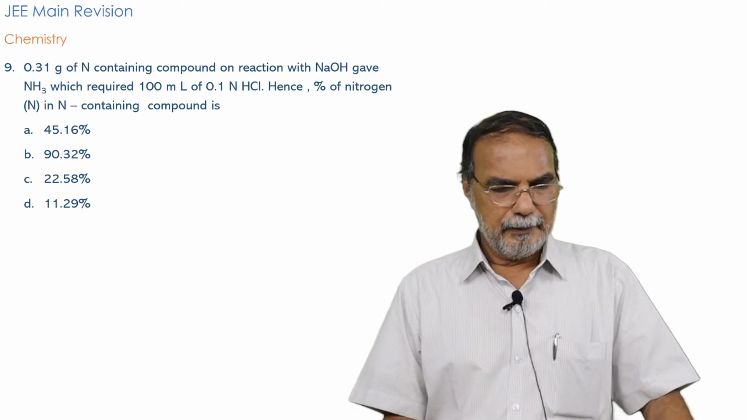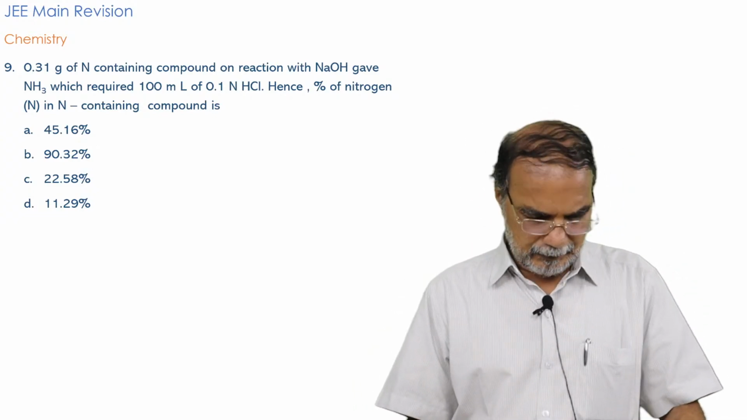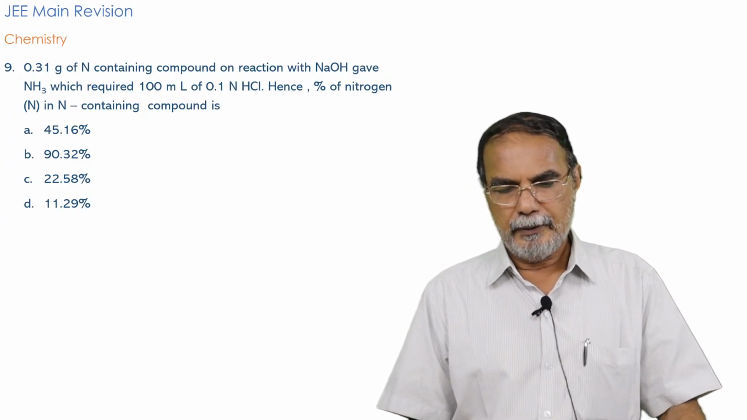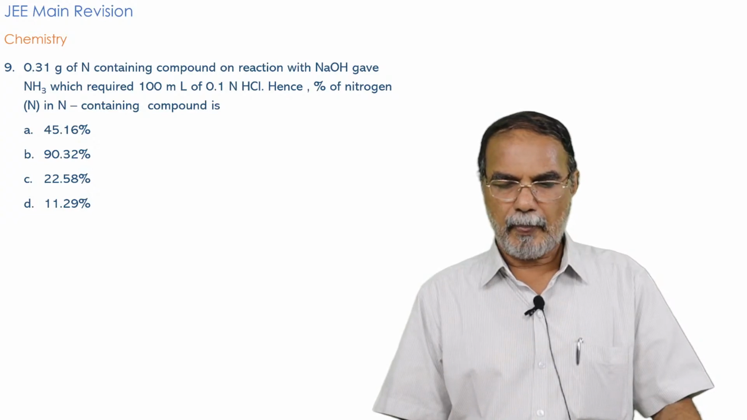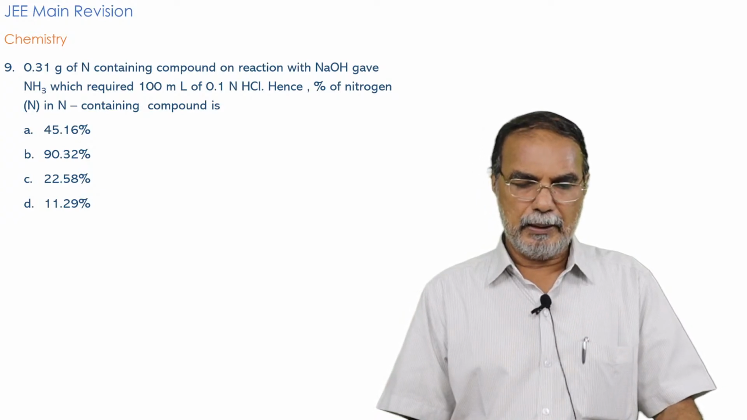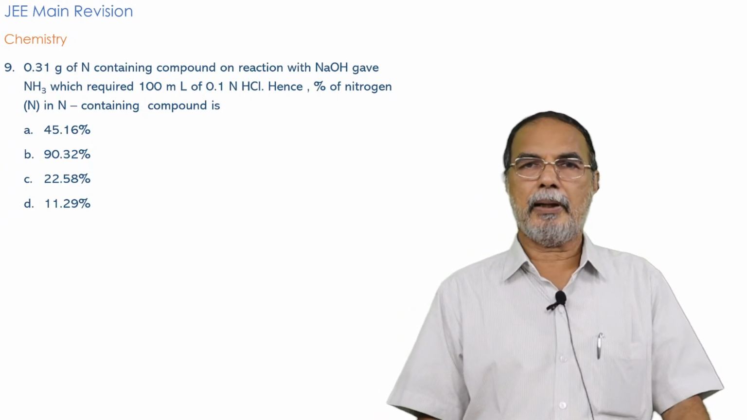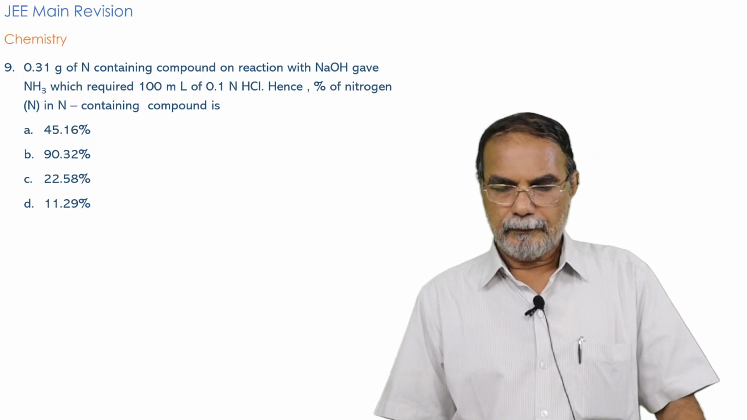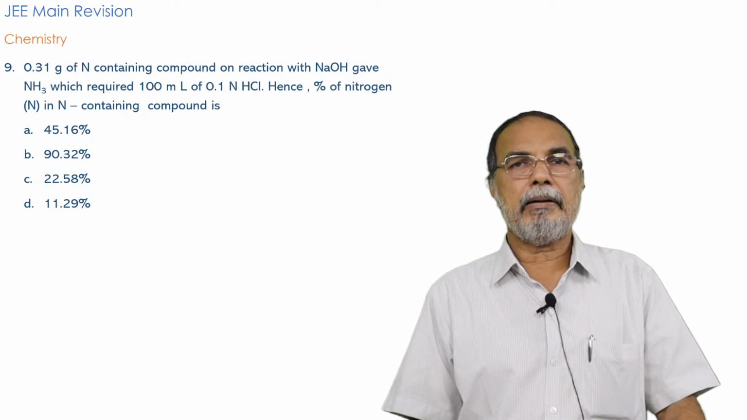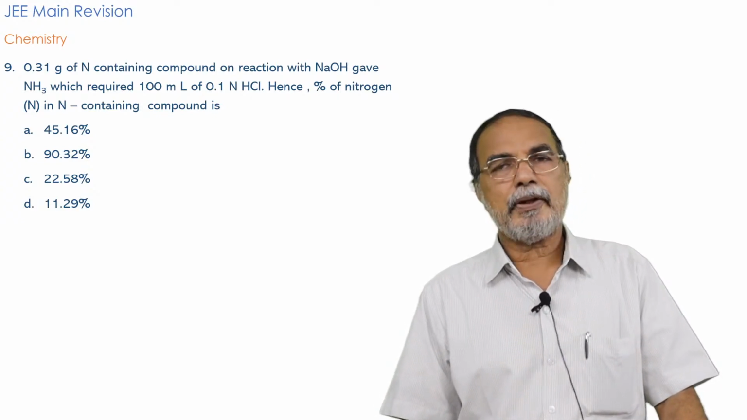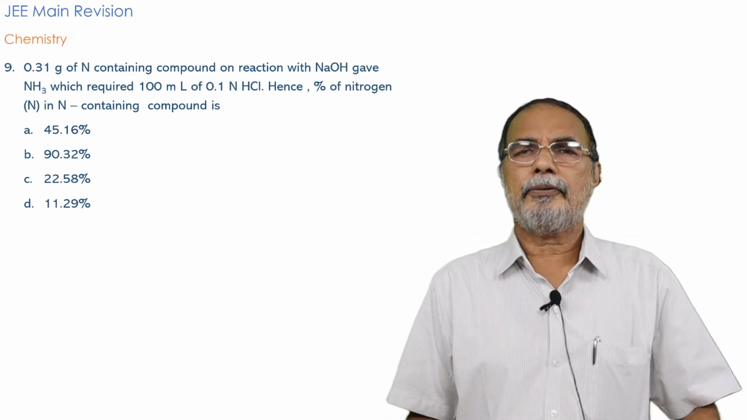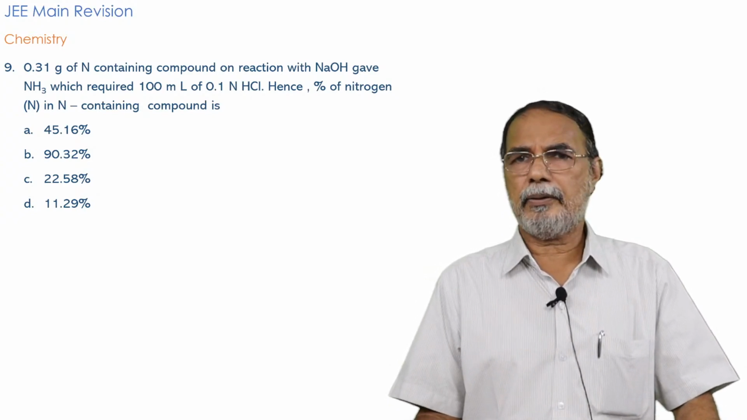Welcome back. So let us now move to question number 9. 0.31 gram of a nitrogen containing compound on reaction with NaOH gave ammonia, which required 100 ml of 0.1 normal HCl. Then you are asked to calculate the percentage of nitrogen in the nitrogen containing compound. Perhaps when you read this question, you may be recalling the Kjeldahl's method for the determination of nitrogen in organic compounds.